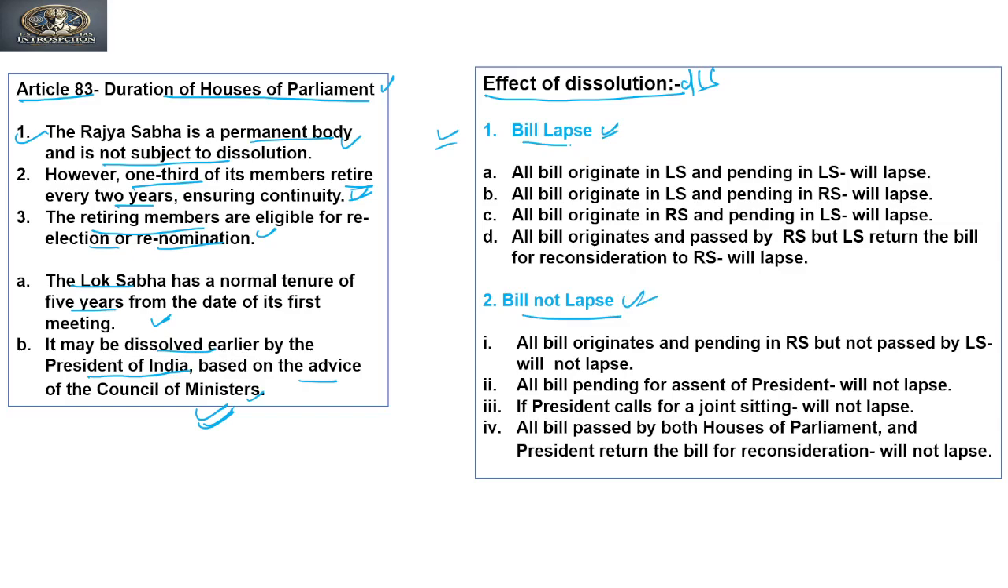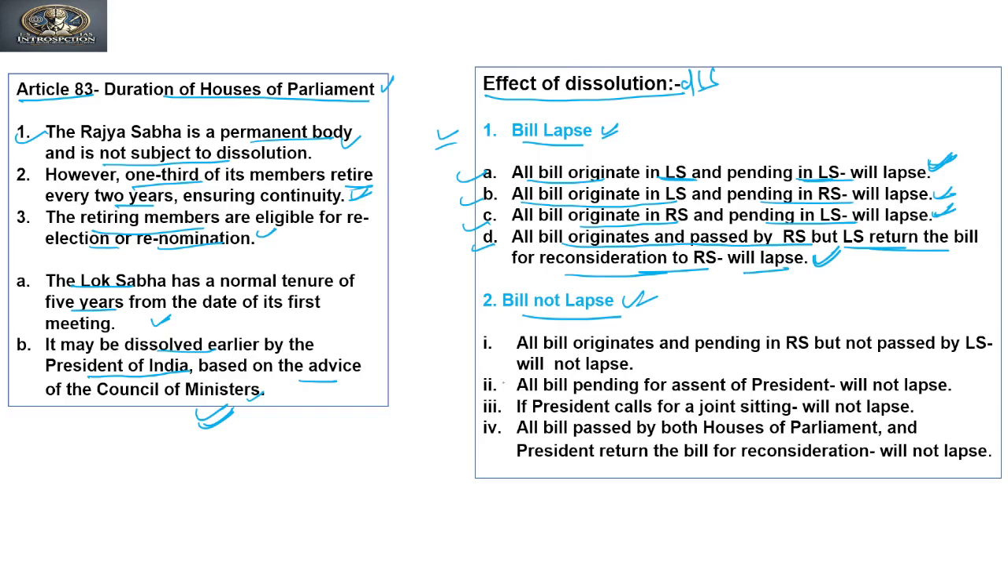So we'll see the two scenarios, in which the bill will lapse, and in the second scenario, when the bill will not lapse. So what are the cases when a bill will lapse? First, all bills originating in and pending in Lok Sabha will lapse. Second, all bills originating in Lok Sabha and pending in Rajya Sabha will lapse. Third, all bills originating in Rajya Sabha and pending in Lok Sabha will also lapse. Next, all bills originating in and passed by Rajya Sabha, but returned by Lok Sabha for reconsideration to Rajya Sabha, will also lapse. So these are the cases when the bill will lapse after the Lok Sabha is dissolved.